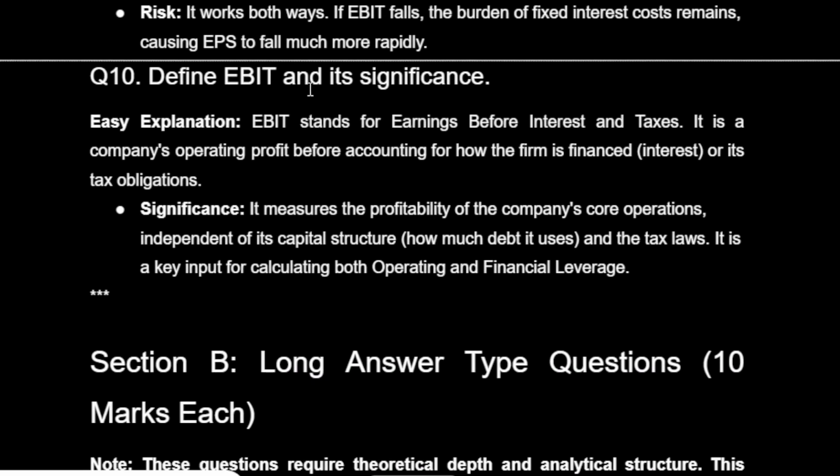Q10. Define EBIT and its significance. Easy explanation. EBIT stands for earnings before interest and taxes. It is a company's operating profit before accounting for how the firm is financed, interest, or its tax obligations. Significance. It measures the profitability of the company's core operations, independent of its capital structure, how much debt it uses, and the tax laws. It is a key input for calculating both operating and financial leverage.